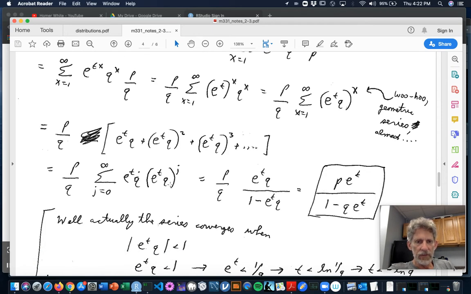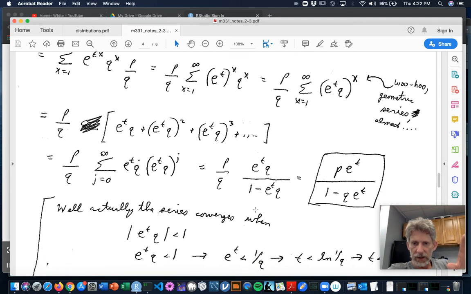And then we can say that it has to sum up to the little constant factor on the outside divided by 1 minus the ratio factor. Now you might think, does this really converge?